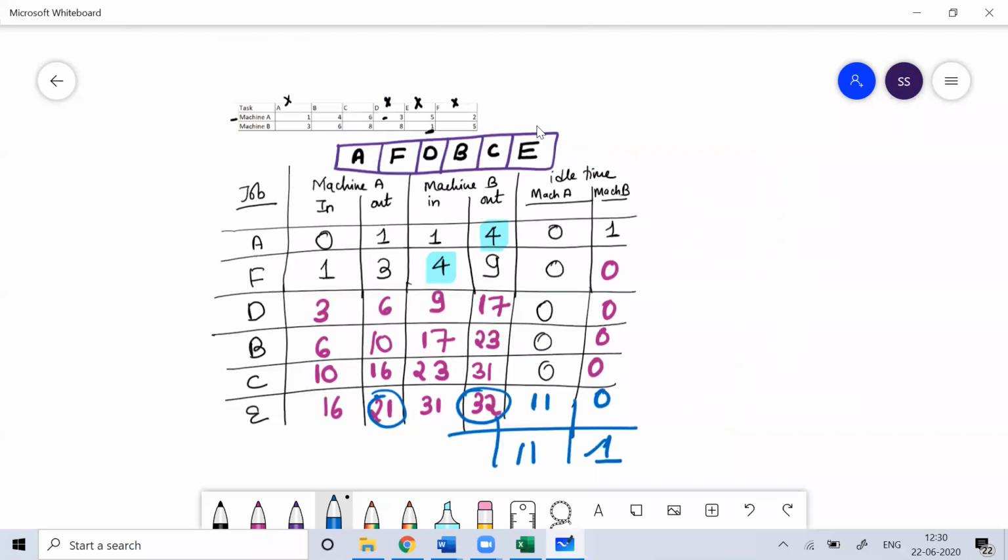You can see this. Anyone have any doubt? Ask me. Clear? Anyone have any doubt?